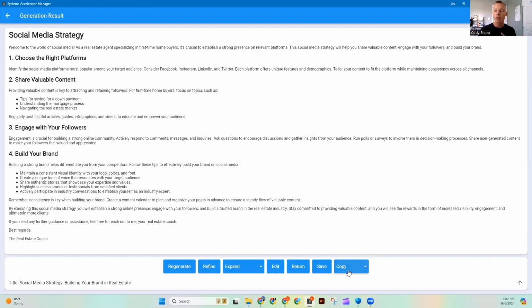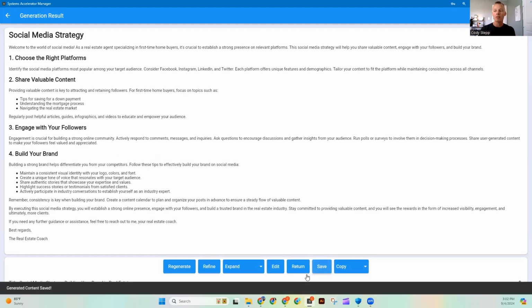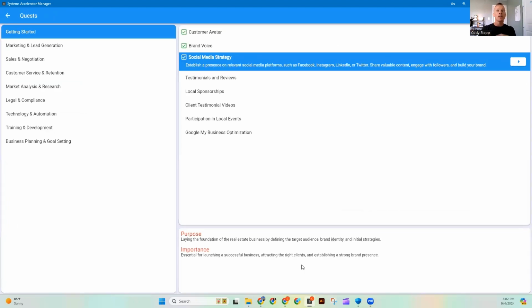Now, when you click save and then click return, you notice a couple things. A, there's a green check mark on here. So that means that we've completed this element. But now Sam is able to use what we shared with it as additional context. So think about your profile and how we shared who we like to work with, our writing style.